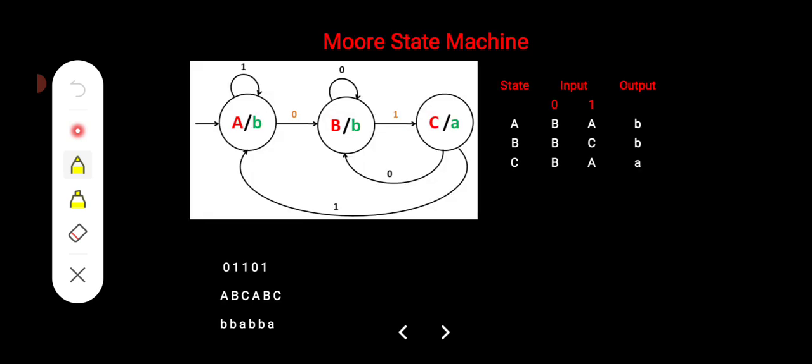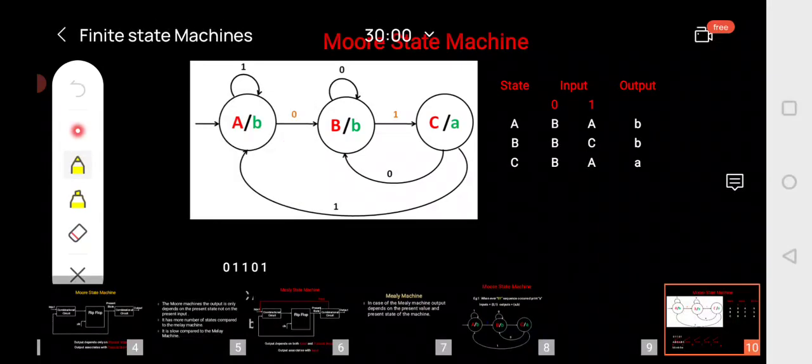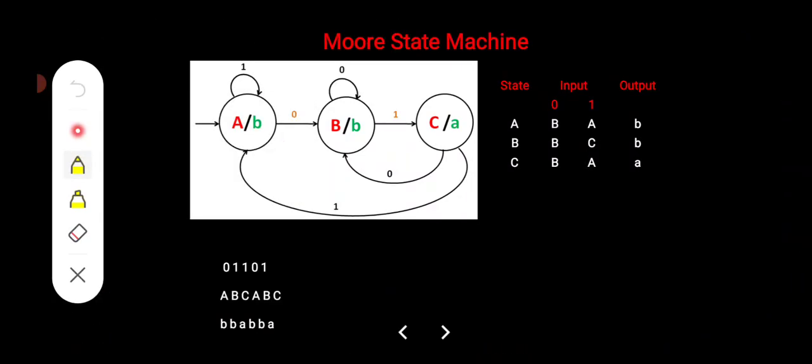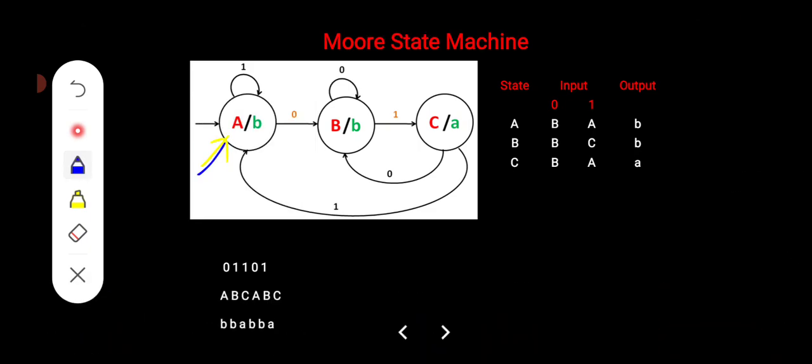Suppose you are representing the Moore state machine. If we represent a state transition table, it is in the form of like this. So let us see here. This is a state diagram, a Moore state diagrammatic representation. So when the input is A, whenever input 0 is applied to state A, it is moving from A to B. Therefore it can be represented as state A, state B, state A.